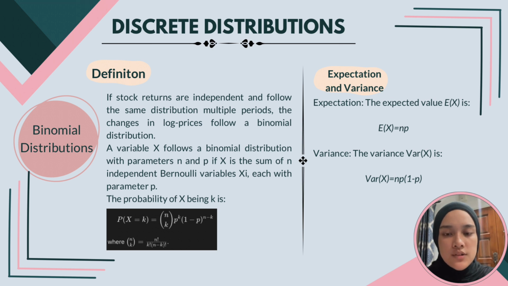Now, let's move on to the binomial distribution. Imagine we have n independent trials, each with a probability p of success. So, it gives us the probability of having k successes out of n trials. So, the probability formula is shown on the black box. And the expected value for the binomial distribution is E(X) equals np, and the variance, Var(X), equals np in bracket 1 minus p.